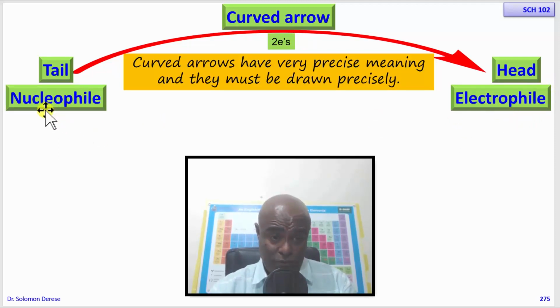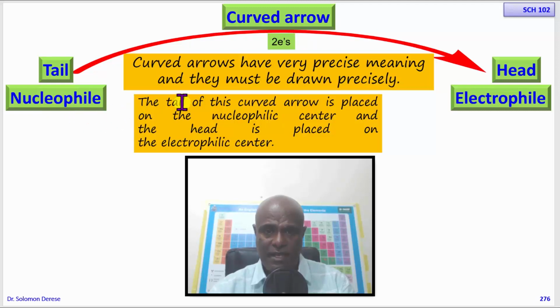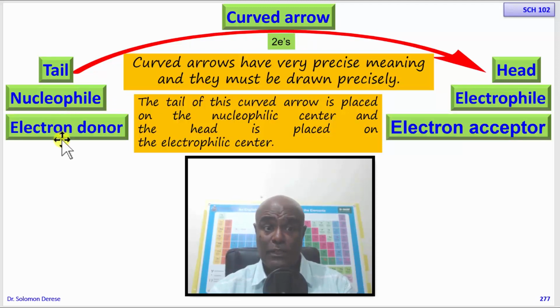So the source of the electrons, the nucleophile, will be at the tail, and the arrow will move from the nucleophile towards the electrophile and not the other way. The tail of this curved arrow is placed on the nucleophilic center, and its head is placed on the electrophilic center. It is where you put the electron donor. The nucleophile is the one that donates electrons.